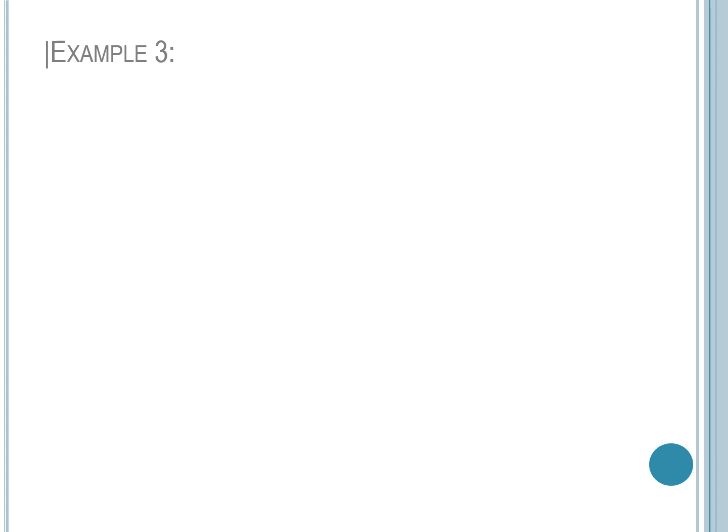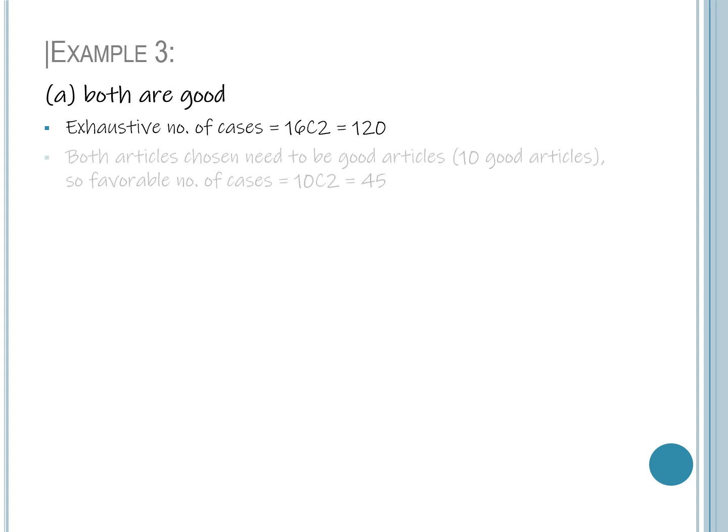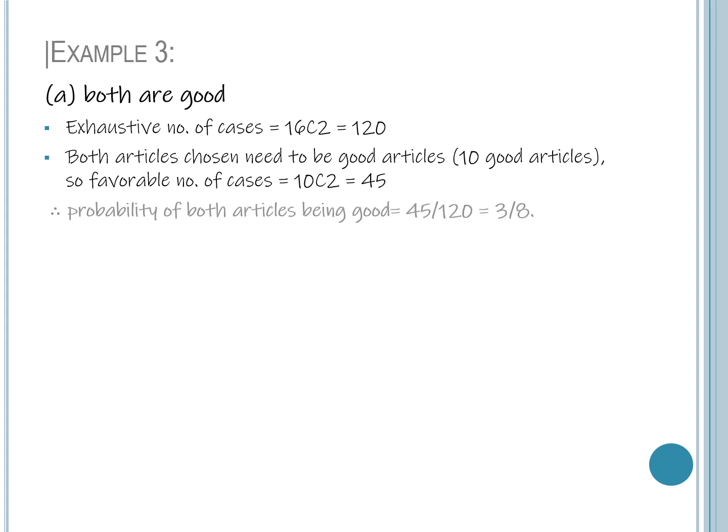Next we find the probability that both articles are good. We know exhaustive number of cases is 120. Next we find the favorable number of cases. Out of 10 good articles, we have to choose 2 articles. That can be done in 10C2, equal to 45. So probability of both good articles is equal to 45 divided by 120, equal to 3 by 8.